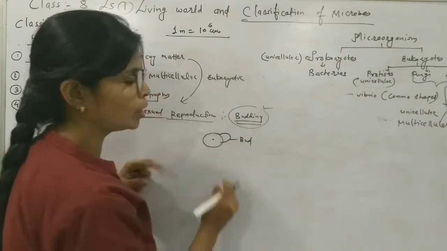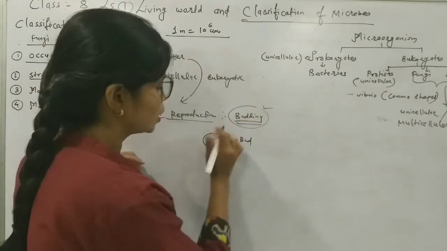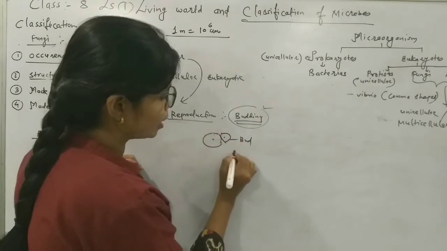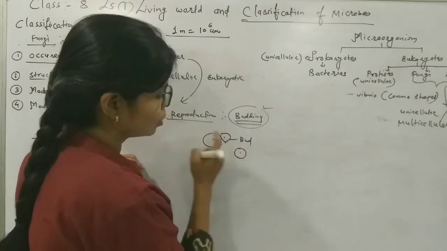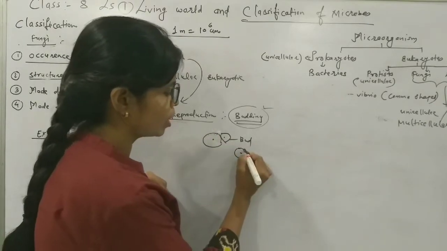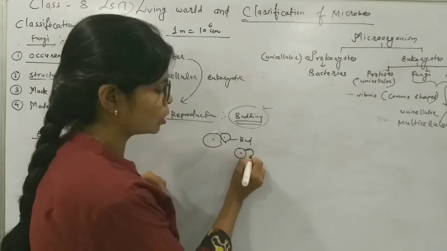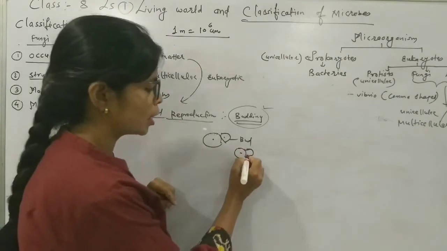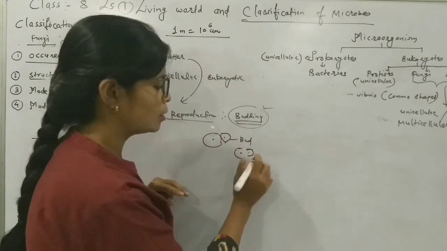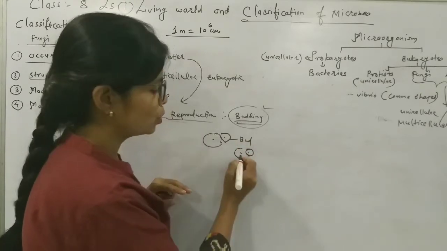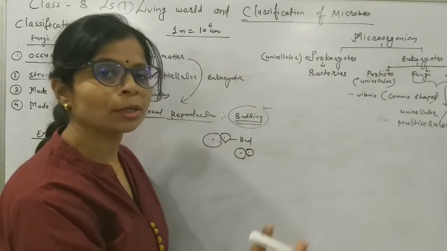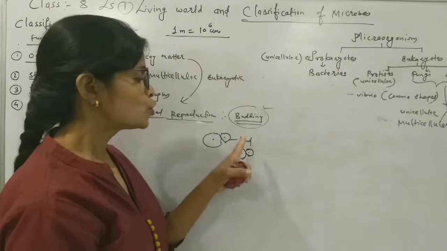The bud grows and further the bud separates, and from the parent cell we get a new cell. The same way, again a bud forms, it grows further, and there is again formation of a new cell. In this way it multiplies. So the process is called budding.